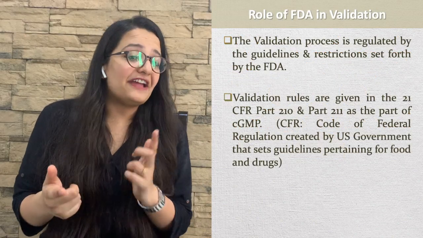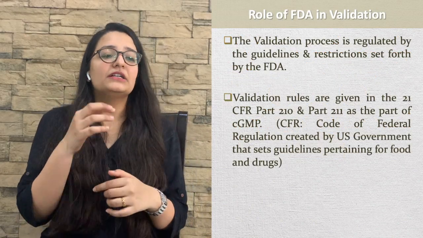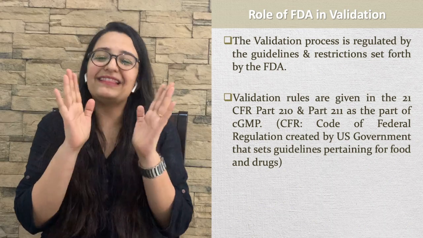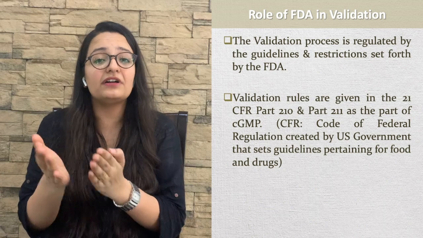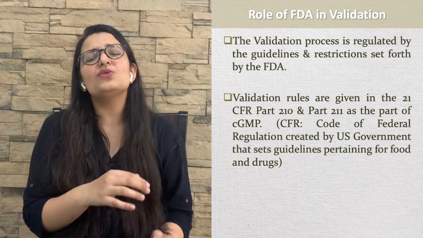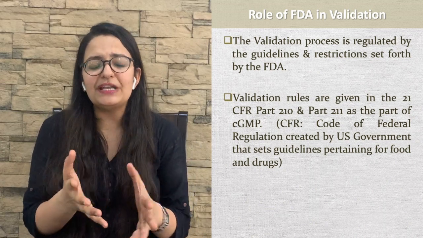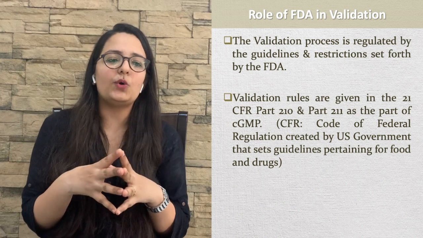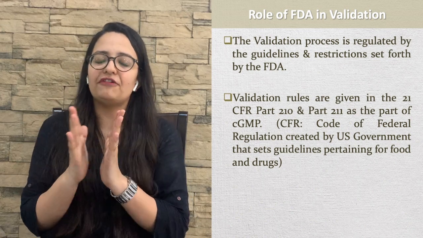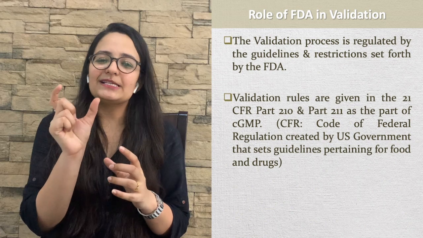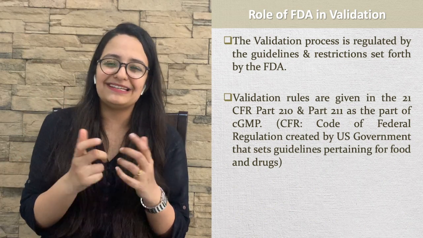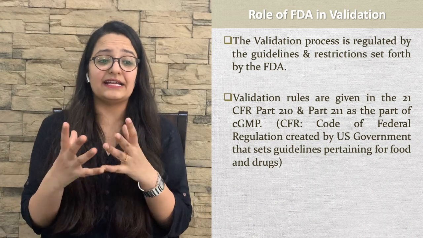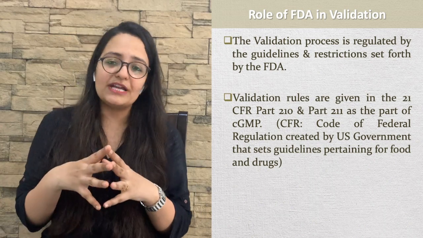What is the role of FDA in the validation? The validation process is regulated by the guidelines and restrictions set forth by the FDA, meaning Food and Drug Administration. Validation rules are given in 21 CFR Part 210 and 211 as part of the CGMP. CFR is the Code of Federal Regulations created by the US government and sets guidelines pertaining to food and drugs.